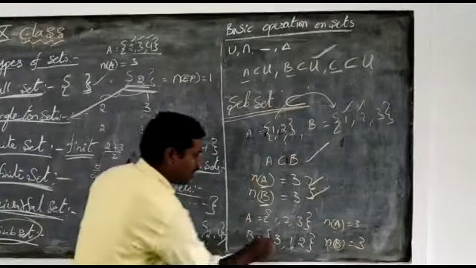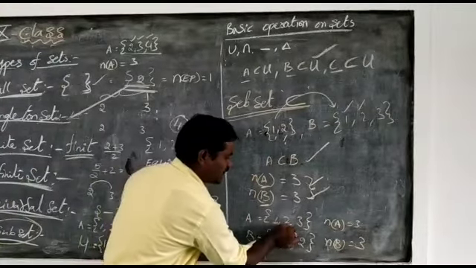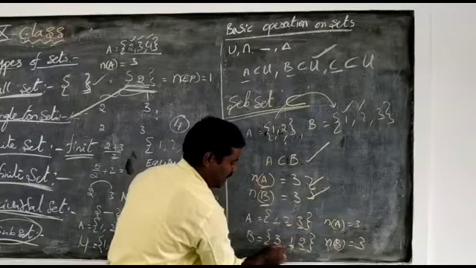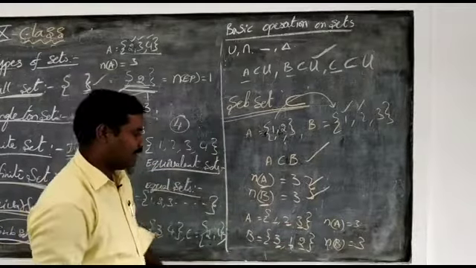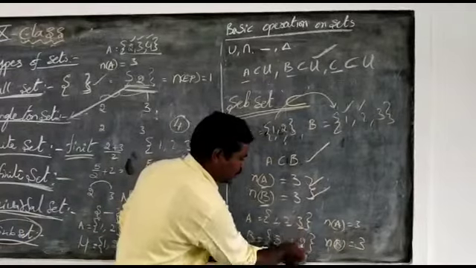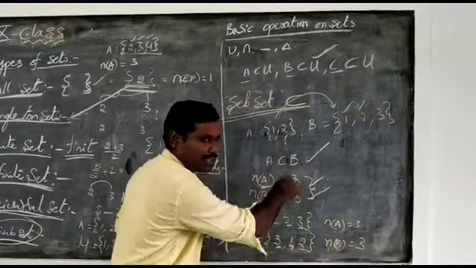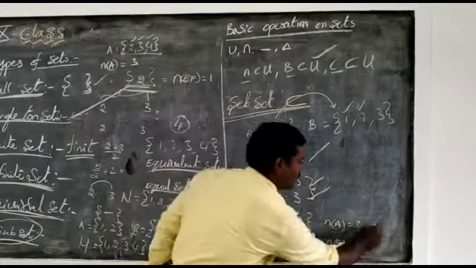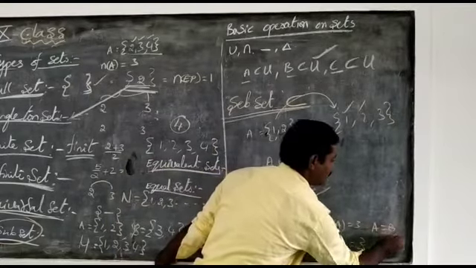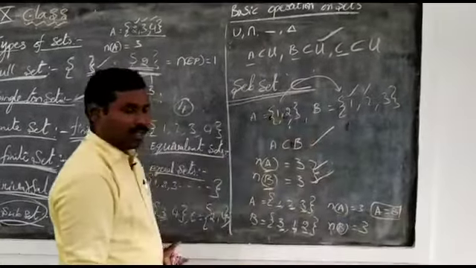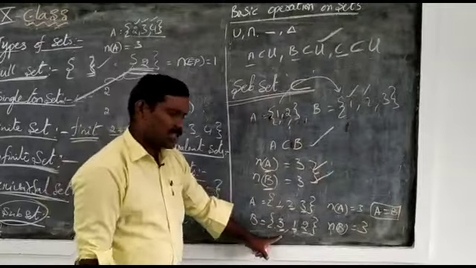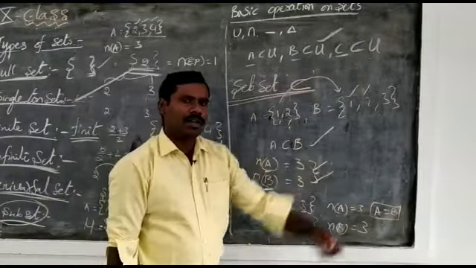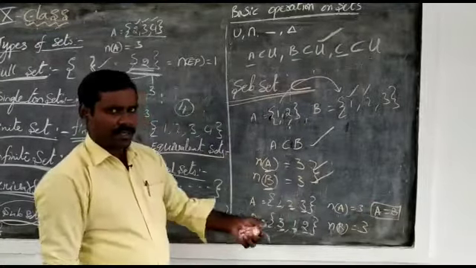Also, every element of A is an element of B: 1, 1, 2, 2, 3, 3. Then A is equal to B. The number of elements is equal and the elements are also equal, so A and B are equal sets.